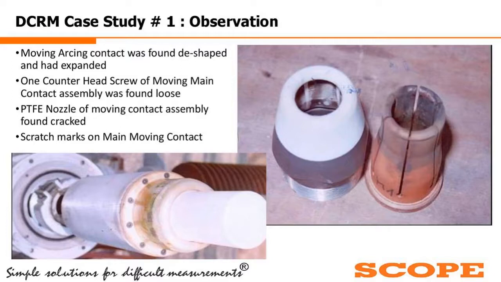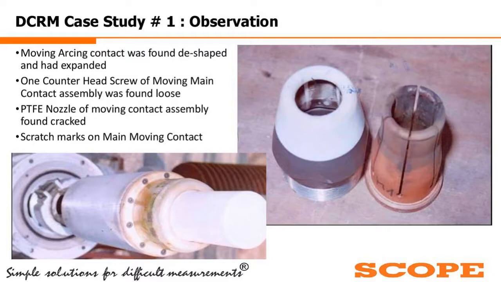Even the PTFE nozzle of the moving contact assembly developed a small crack. As you can see in the right hand side picture, there is a small black mark at the top. That is the crack they observed in the PTFE nozzle. One of the counter head screws of the moving main contact assembly was loose, though it could only be observed after opening.